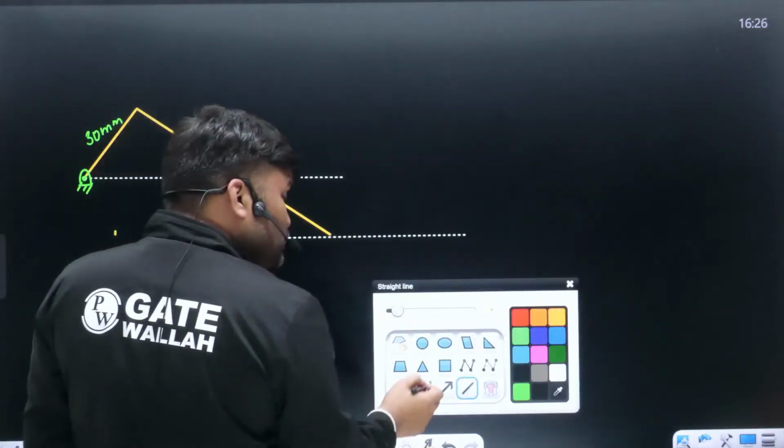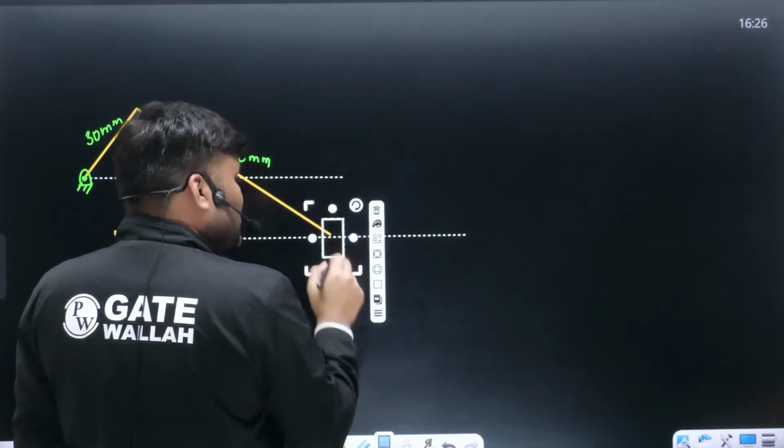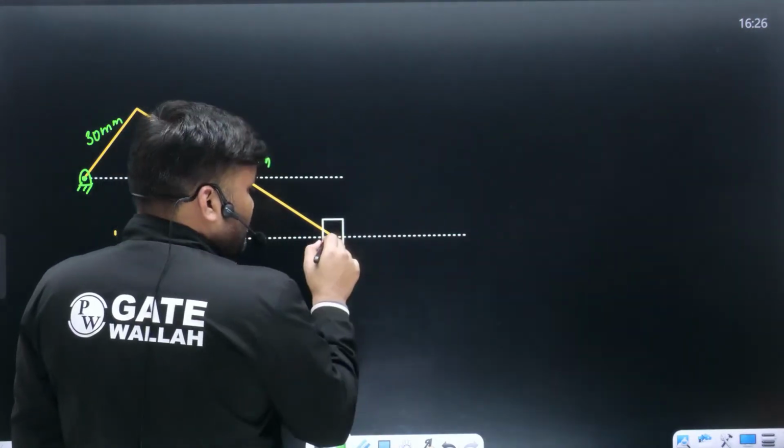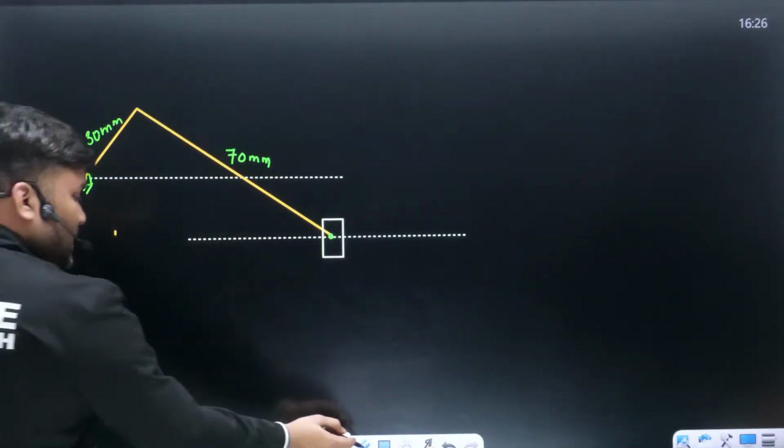Those who don't know how to solve this problem, please look carefully, because you may expect questions from here in the examination. The question is given something like this. Acha.